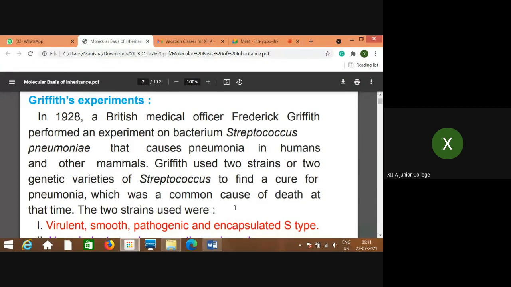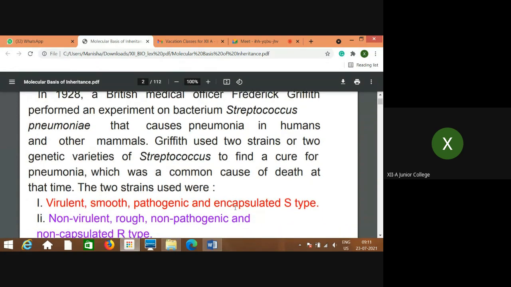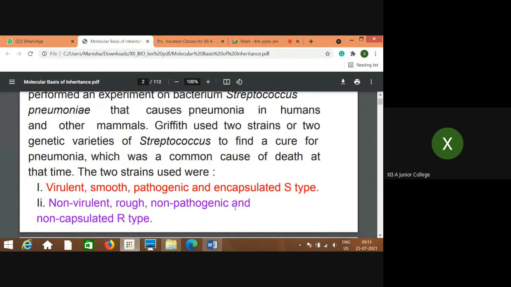He used for his experiment two strains of Streptococcus pneumoniae. One strain is considered virulent and the other non-virulent. That means one was responsible for causing pneumonia and the other was not responsible for the death of the person.